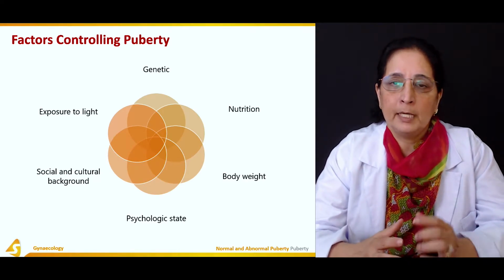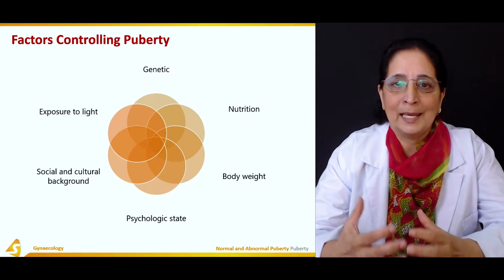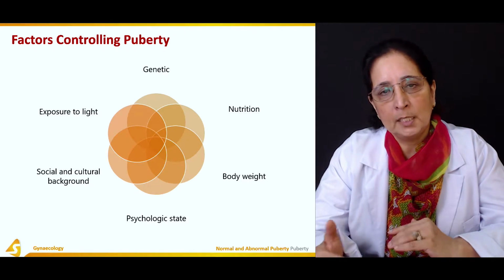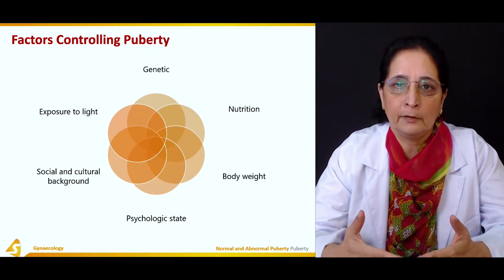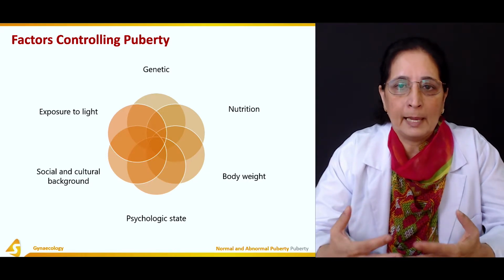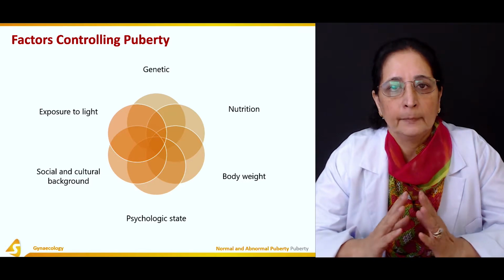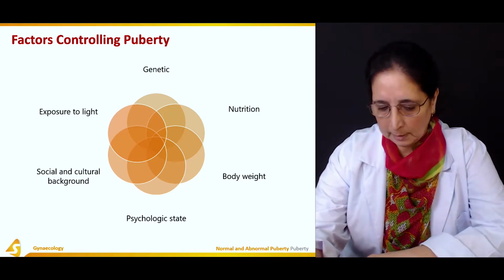Nutrition plays a very important role. Girls who are thin, weak, wasted have their puberty a little delayed as compared to those who are well nourished, well built. All these changes can affect puberty. So different factors have an effect on puberty.